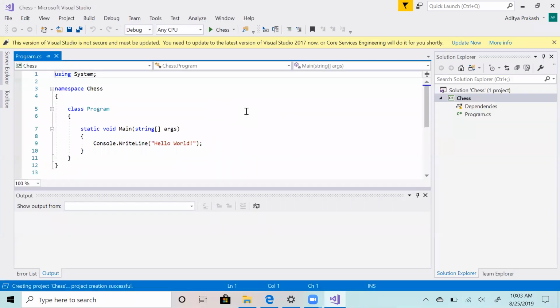So you guys are able to see my screen, right? Hello? Everybody is able to see my screen? Yes. Right. Cool.